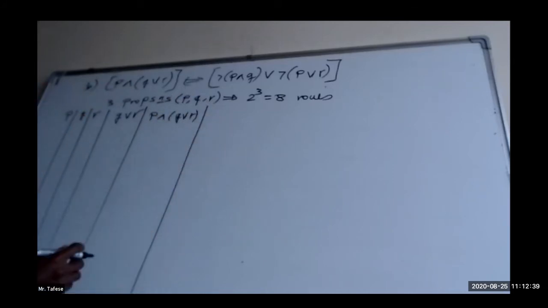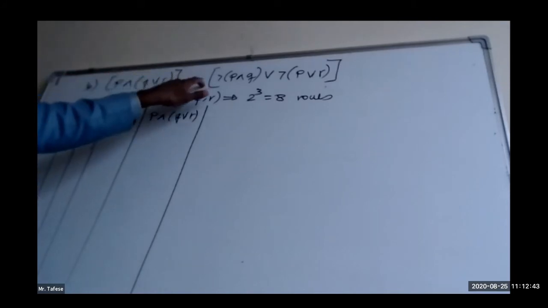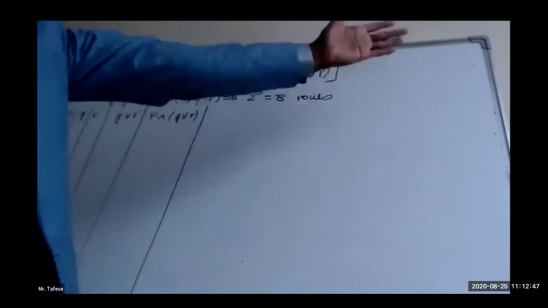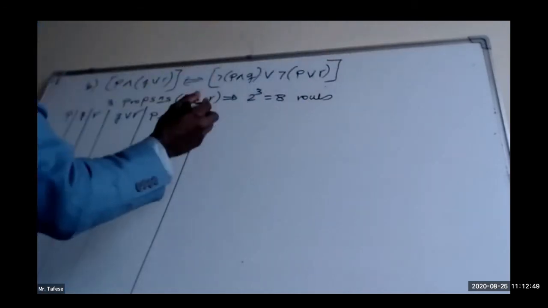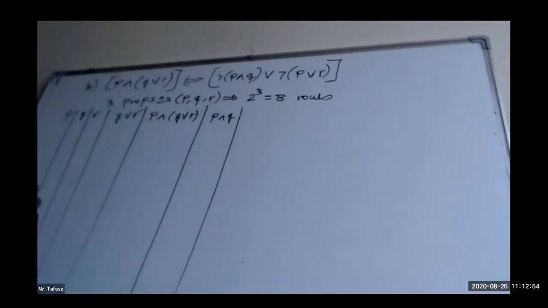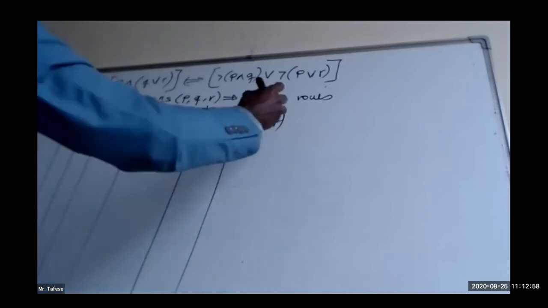It's already finished. So the one at the left-hand side of the bridge connector called implication is already done. Let us go to the right-hand side. First, we have P and Q. It will take one column. And the negation of P and Q will take another column.